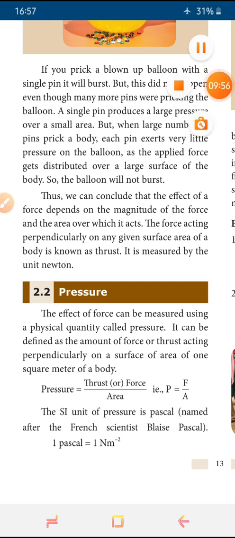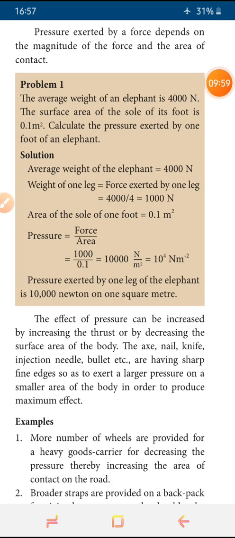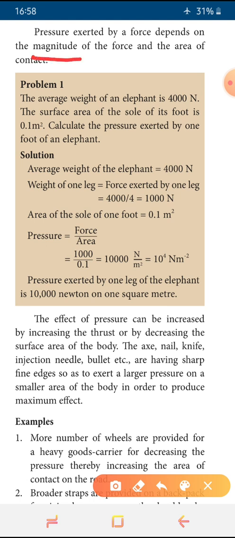Next, what are the things pressure depends on? We will see that there are two things. One is the magnitude of the force.